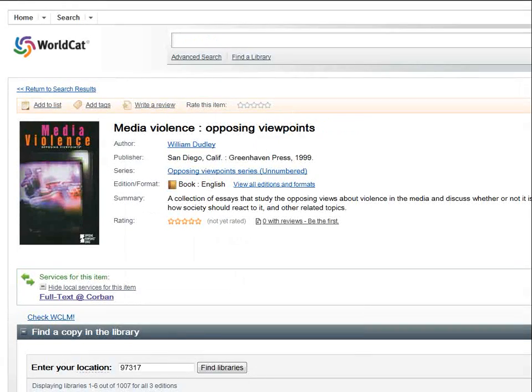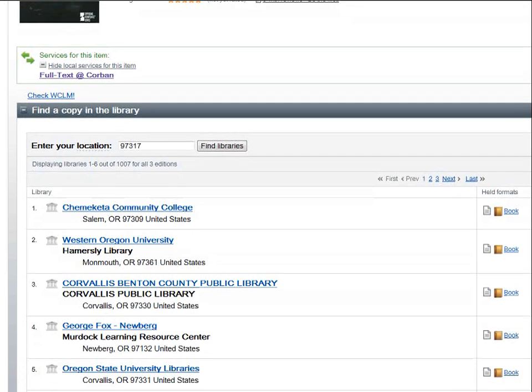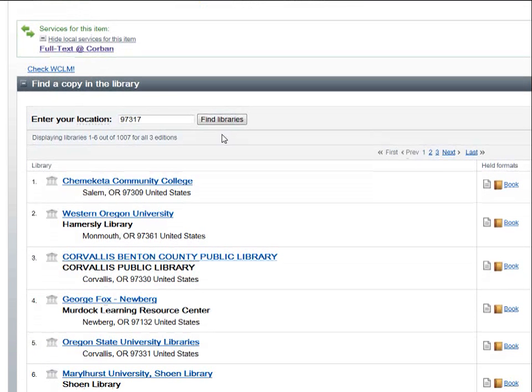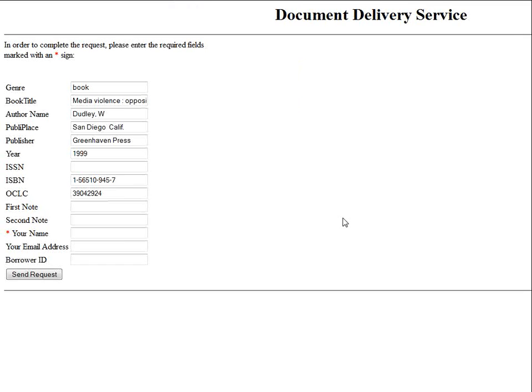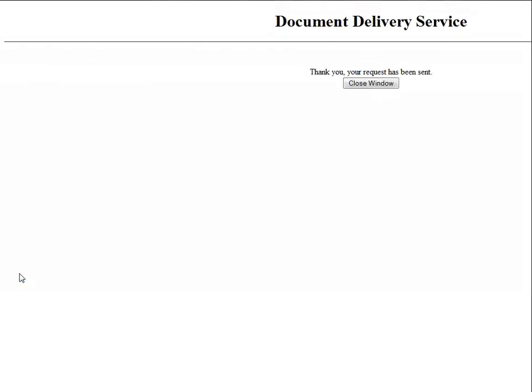If you find a book of interest, it will provide you a list of which libraries have it. This does not mean that you need to go to this library to get the book. If you hit the link that says Full Text at Corbin, it will search our collection for this item. If it is not available, it will say No Full Text Available, and you can request it by hitting on the Interlibrary Loan link. Fill out your name and hit Send Request. We will notify you when the item comes to Corbin University's library.